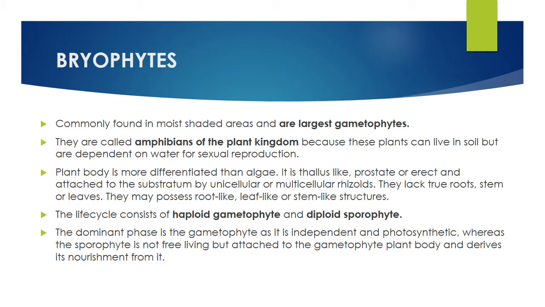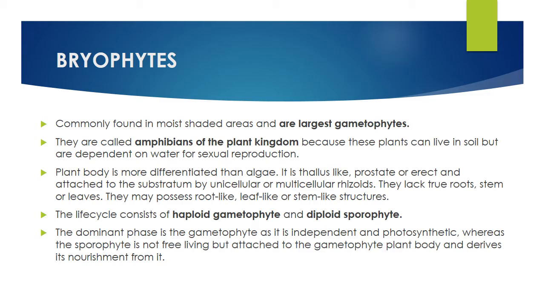Gametophyte is nothing but the haploid plant body. Diploid sporophyte: when the gametophyte matures, it produces gametes, one male gamete and the other a female gamete. Both are haploid. They fuse with the help of water and form a diploid zygote.